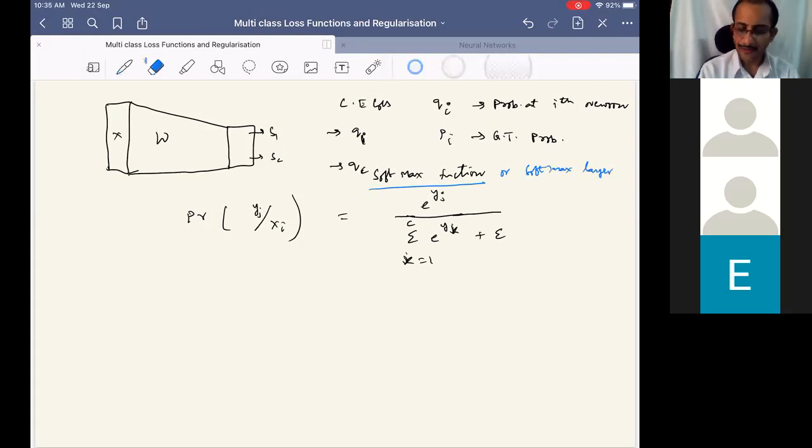So why is this called softmax? Among the scores, whichever is the highest score is finally the label that we assign for Xi. However, we are trying to convert the scores into probabilities in some sense. Sorry, here what should we write?